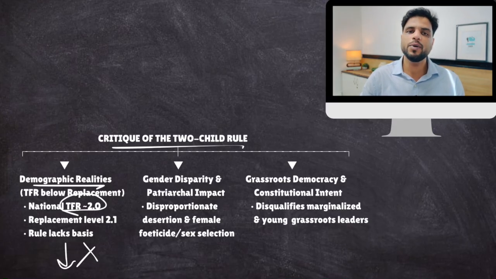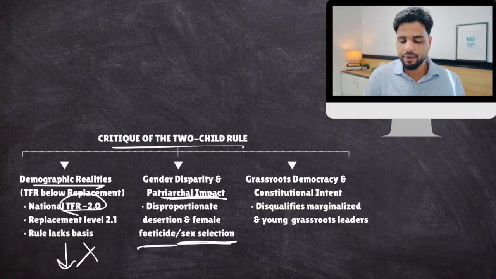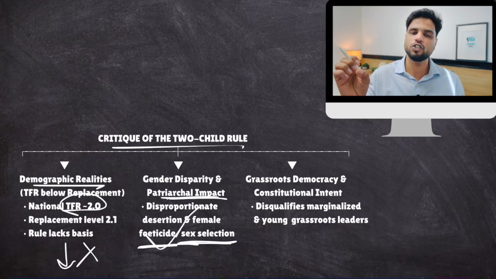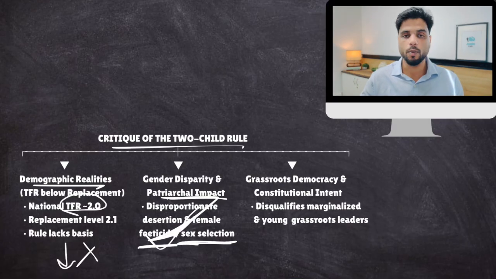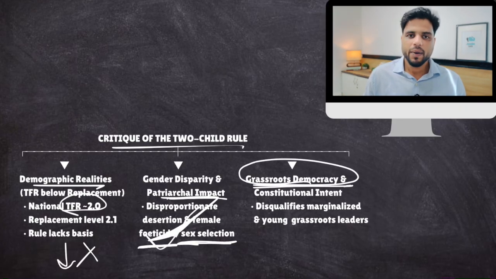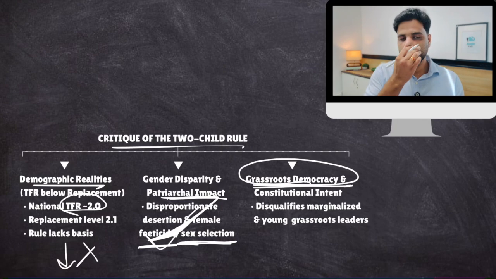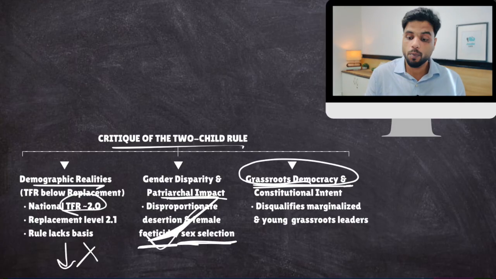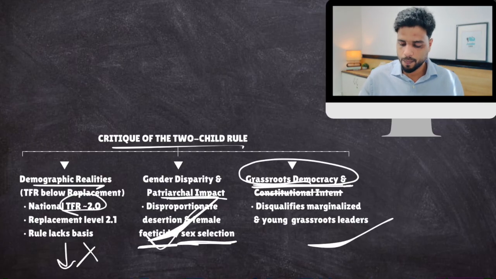Plus, when you ask people to have fewer children, patriarchy creeps in. It promotes sex selection, female feticide, abortions, all of this, because people want to have more male children. And if you're forcing them to have fewer children, they would want to choose males only. So this is a problem, because there is still this mindset that we don't want two daughters. Then, grassroots democracy. If you are applying this rule, then apply it to MLAs and MPs also. Why are you applying this rule only to Panchayats, the local institutions of self-governance? That means you are not that honest about promoting grassroots democracy. So this is the thing.